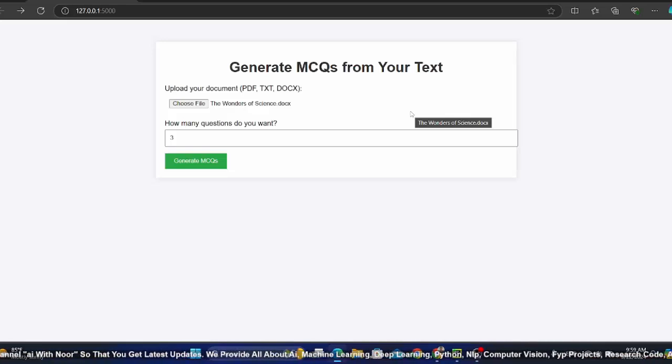So this project is about to generate MCQs, which will be helpful for university, for schools and colleges, for professors and teachers. The second part, we will be using Python programming language with Flask framework for web development. And for web design like this one, we will be using HTML, CSS with custom styling. Okay. And for model, we will use LLM model.